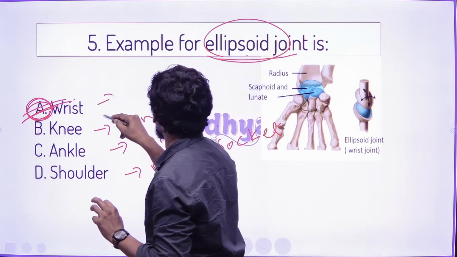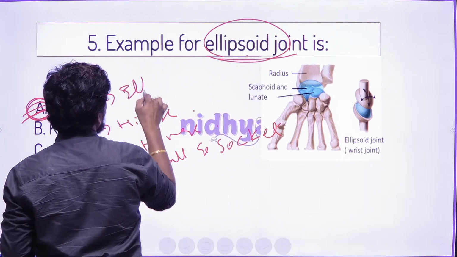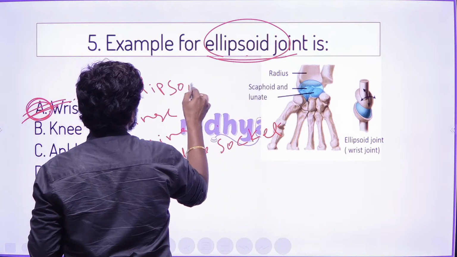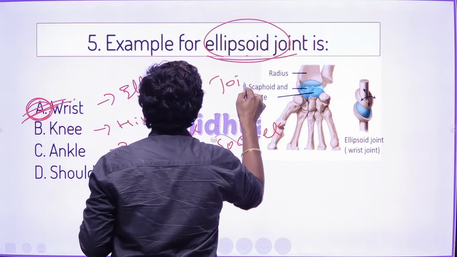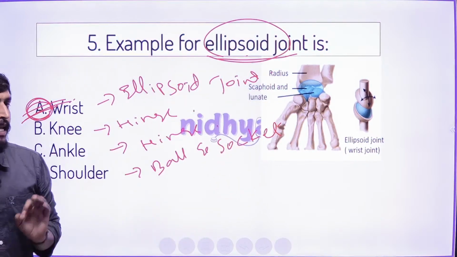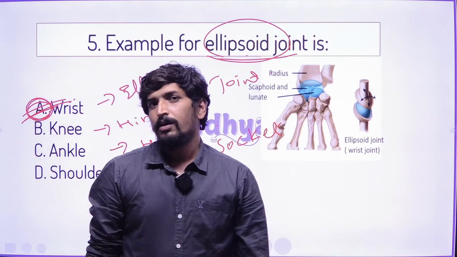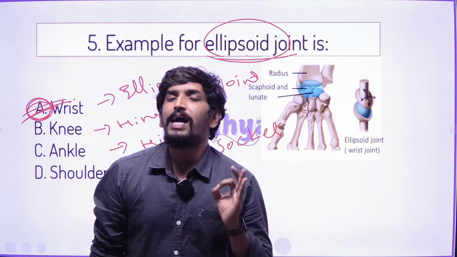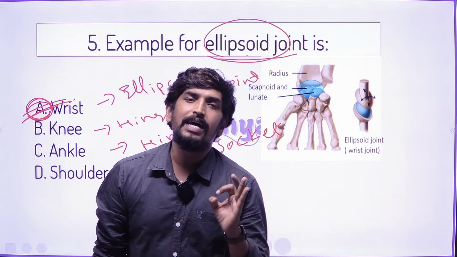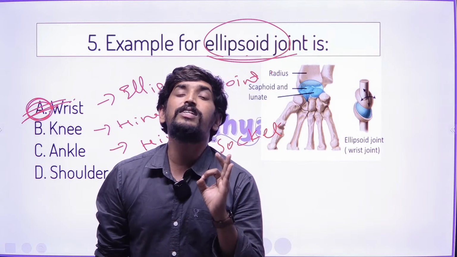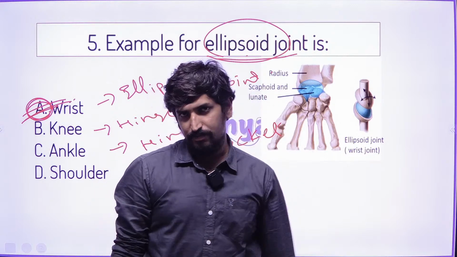And the wrist joint is an example of this, called an ellipsoid joint. This is what exactly they are asking in the competitive exam. So the ellipsoid joint we also call the wrist joint. Right. What is the example of the ankle and knee joint? The ankle and knee joint we call hinge joints.